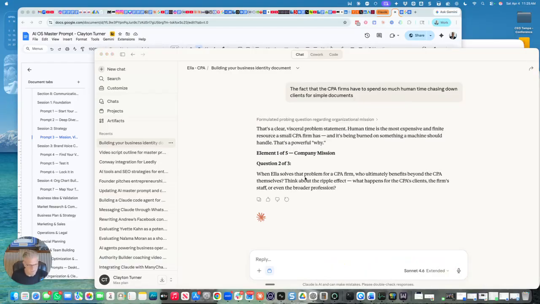And question 2 of 3: when Ella solves a problem for a CPA firm, who ultimately benefits beyond the CPA? The ripple effect. So obviously it's the CPA and the clients, because the clients don't have to be stressed and bugged and get messages and texts and emails. They can just be done with it, because it will proactively remind them to get the documents in, so they'll get it in quicker and not wait until April 10th or April 12th, 14th. So I'm going to answer that way. Not only does the CPA firm win, especially the bookkeepers who are most stressed about it, but the clients win, because they can rest assured that those documents are already in on time and before the due date.